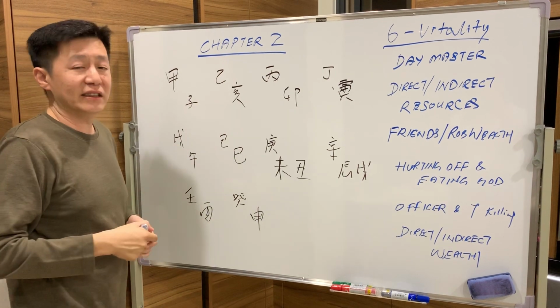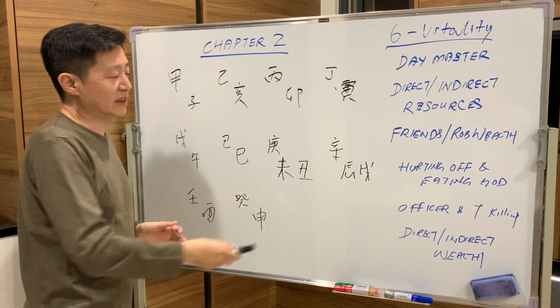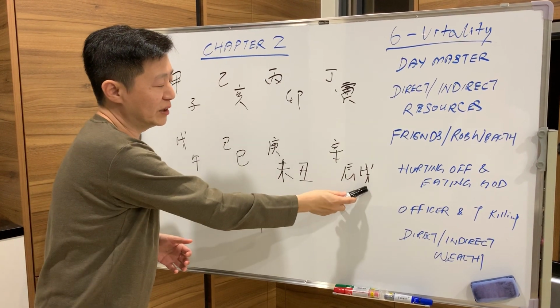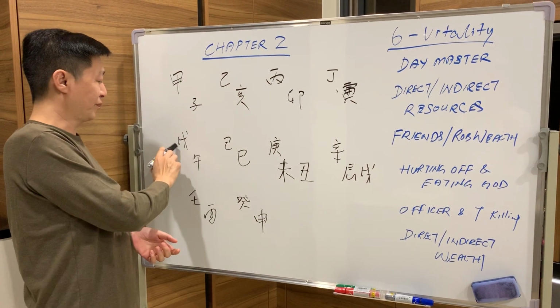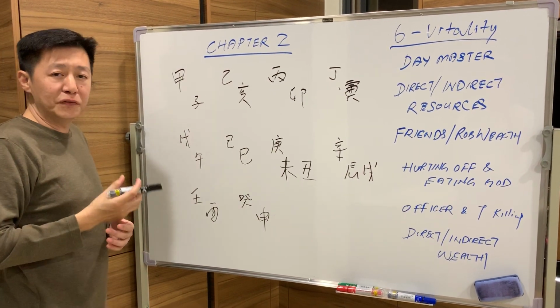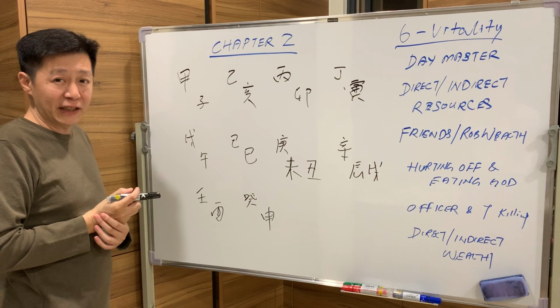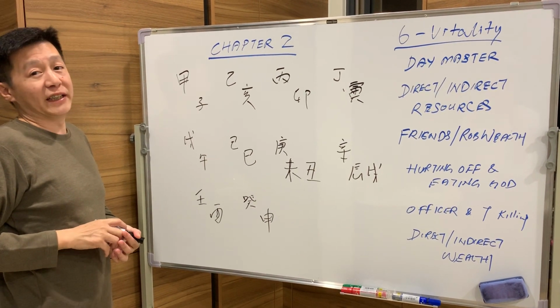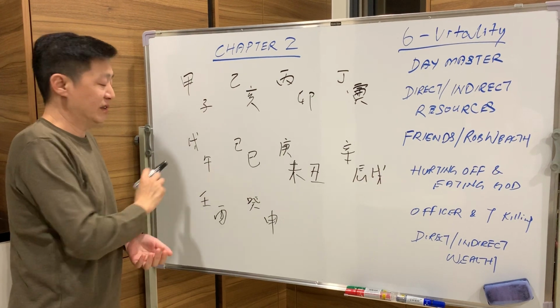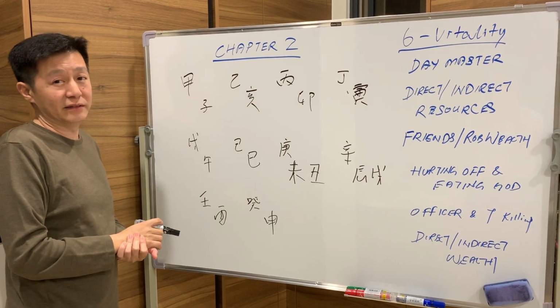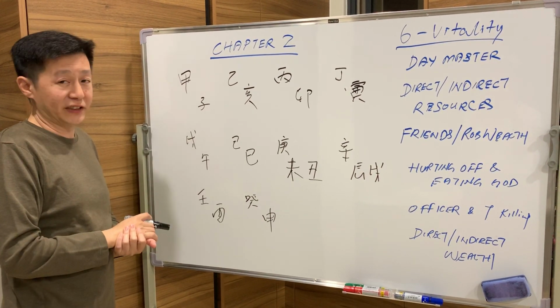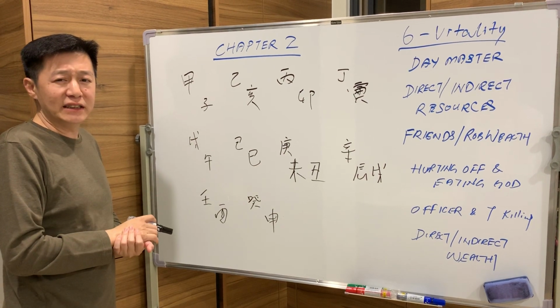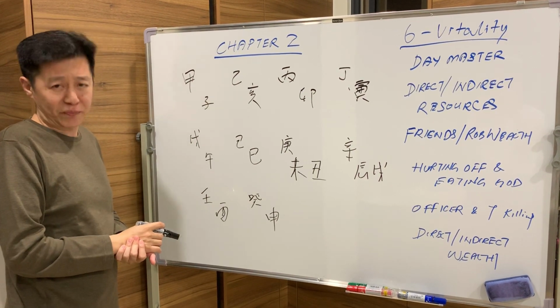So you see the Wu Day Master. Wu is categorized into two types. One is the dog, one is the dragon. So does this Wu fall under the dragon or the dog? This Wu falls under the dragon, because the season is summer. That's why it falls under the dragon. I will cover this in my next chapter.